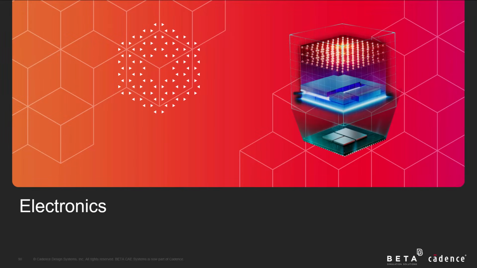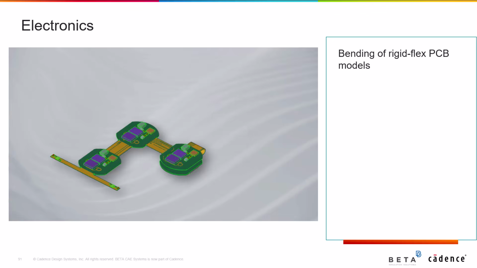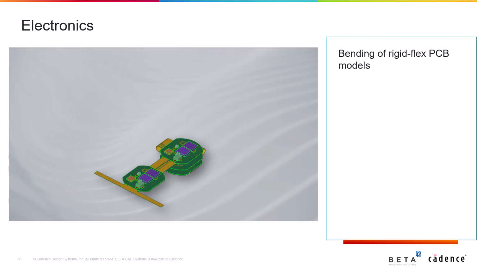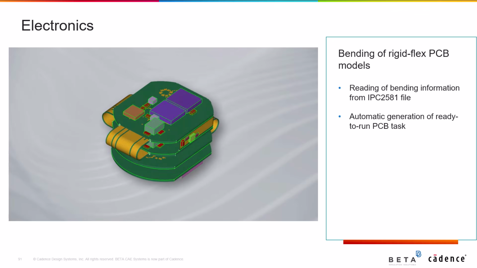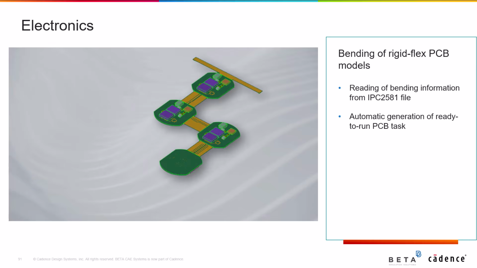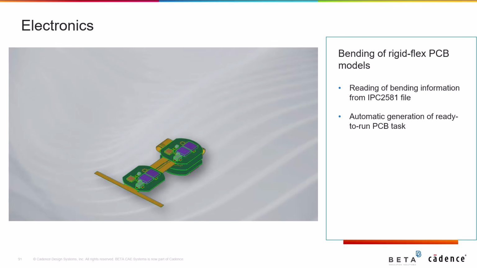In terms of electronics, primarily, bending of rigid flex PCB models is now supported. Bending information, that includes bending curves and areas defined in IPC 2581 files, are automatically taken into account to generate a ready-to-run PCB task, including anchor points and bending actions. This task becomes available after running the ECAD import, and when executed, the PCB obtains its final bent position.